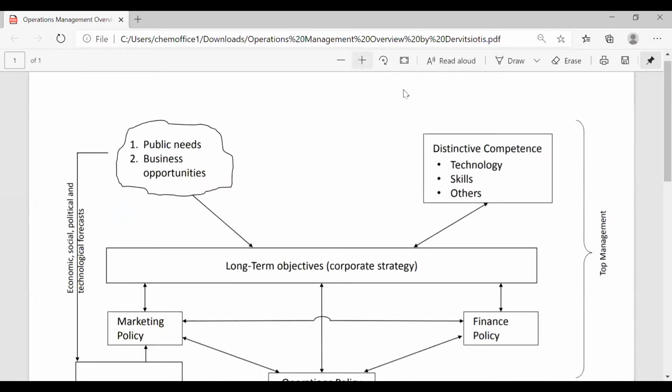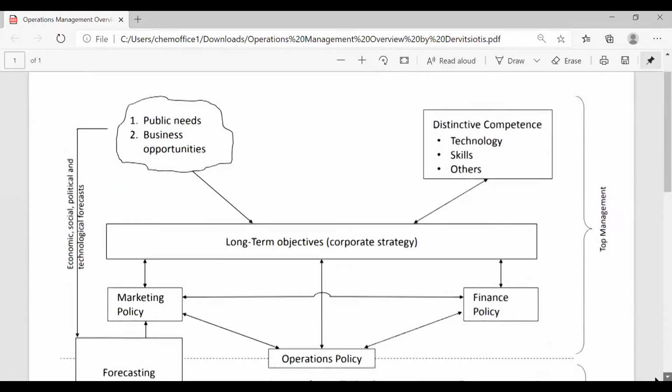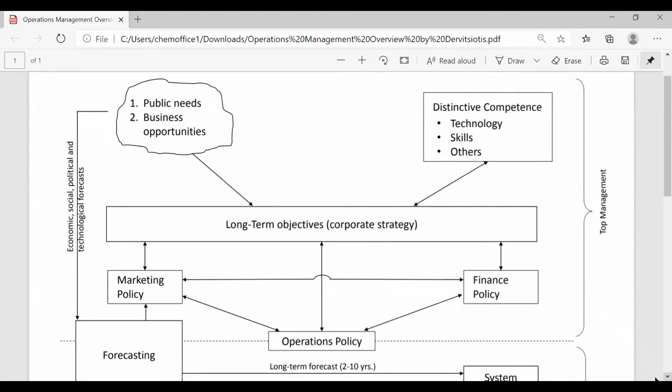This is very good. So how does the work in an organization get organized? This goes back to our early discussion, but with a different perspective. As you can see at the top on the right, you have distinctive competence. Now that corresponds to our SWOT analysis.